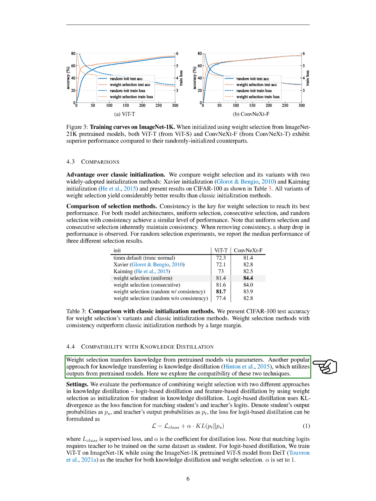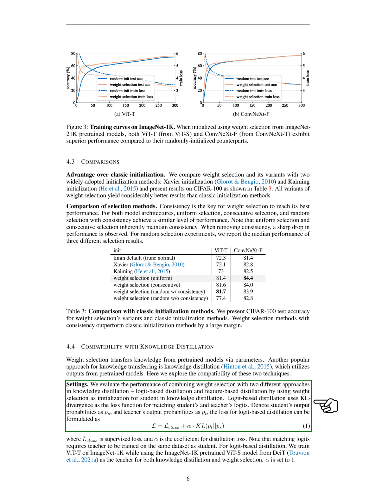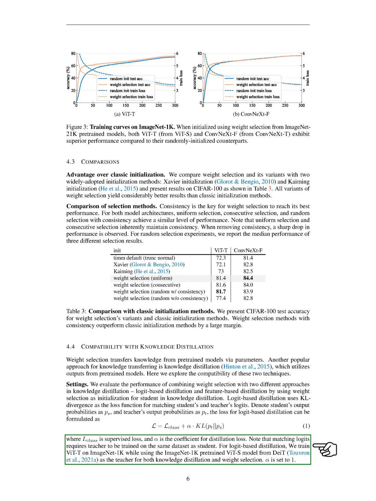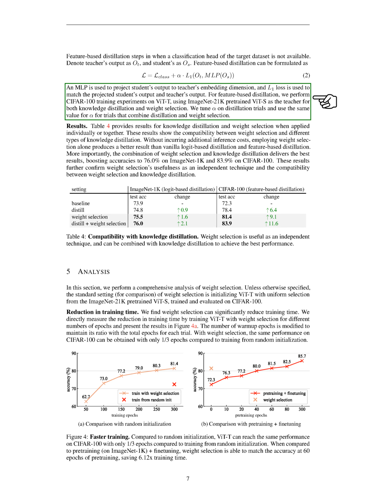We also explored the compatibility of weight selection with knowledge distillation, another popular method for transferring knowledge from pre-trained models. We evaluated the performance of combining weight selection with 2 different approaches in knowledge distillation: logit-based distillation and feature-based distillation. Logit-based distillation uses KL divergence as the loss function for matching the output probabilities of the student and teacher models. This requires the teacher to be trained on the same dataset as the student. For feature-based distillation, we used an MLP to project the student's output to the teacher's embedding dimension, and used L1 loss to match the projected student's output and teacher's output.